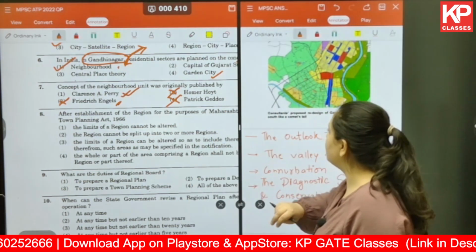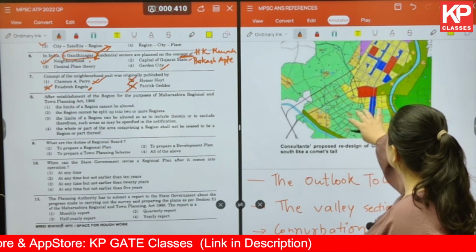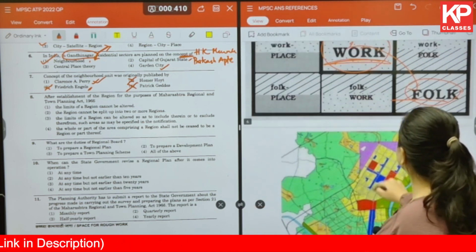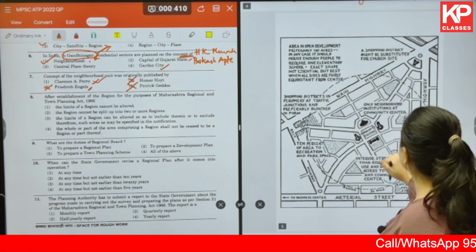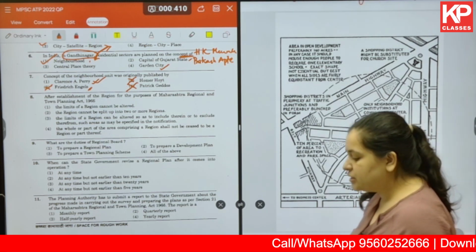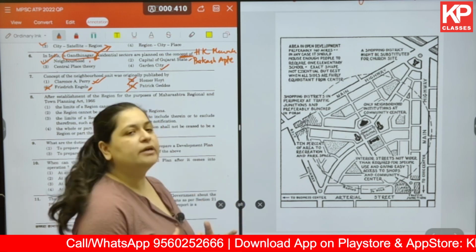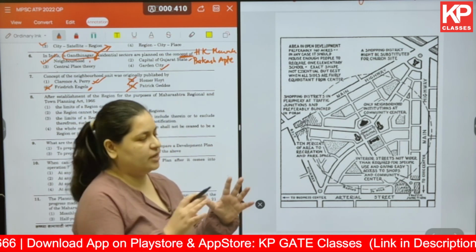Now let us go to the map that we referred to earlier on. This is the neighborhood concept that was given by him. So the neighborhood concept says that a community living together should feel free and should feel safe in a neighborhood.